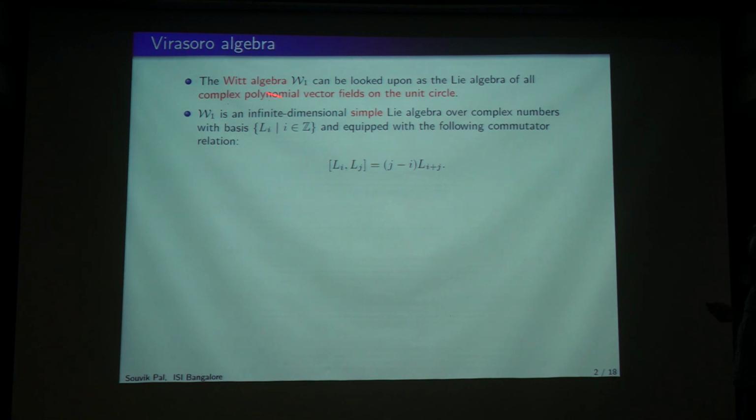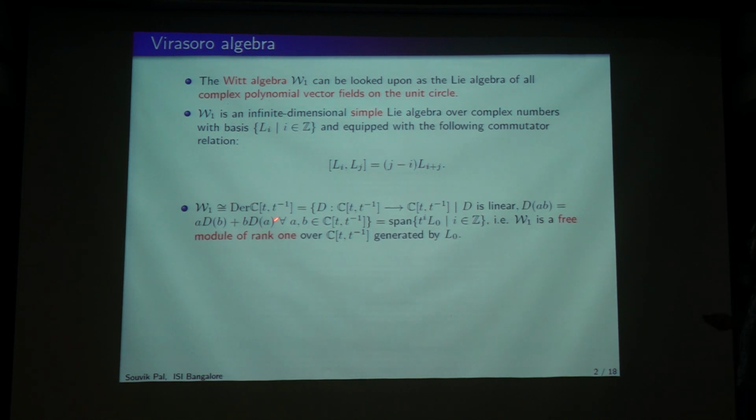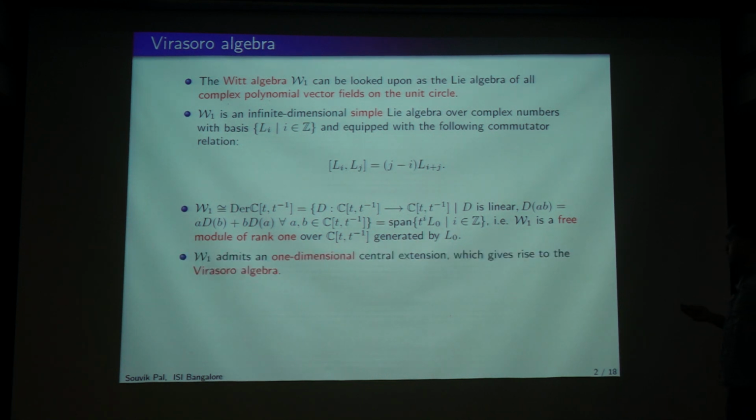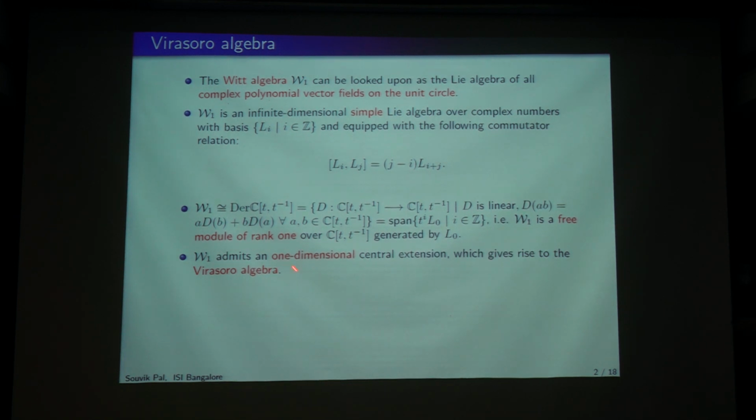Although this geometric definition is there, there is a nice connection with algebra by this classical object called the derivations of the Laurent polynomial algebra. This is actually isomorphic, and one can show that this is a free module of rank 1 over this Laurent polynomial algebra generated by this L0. Then this admits a one-dimensional central extension, and this gives rise to the Virasoro algebra.